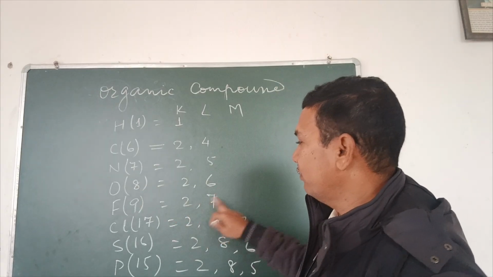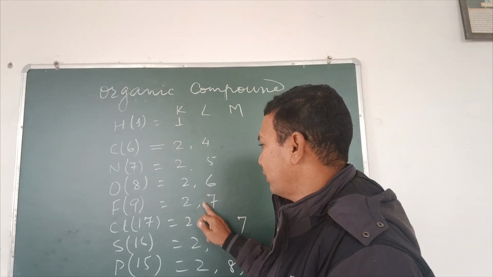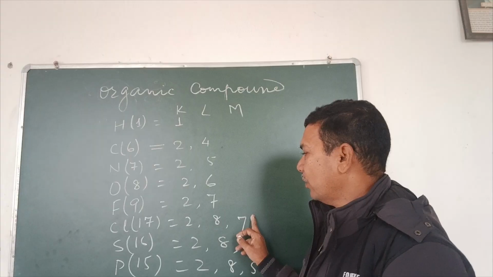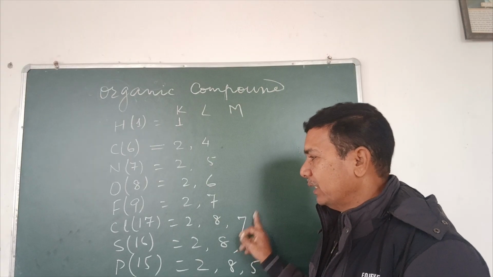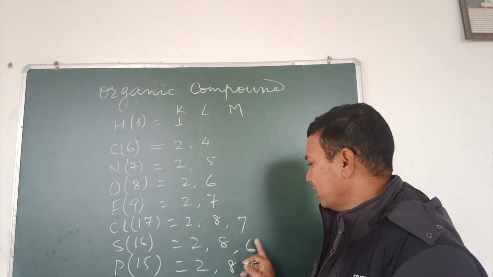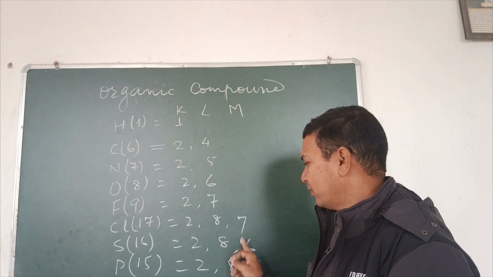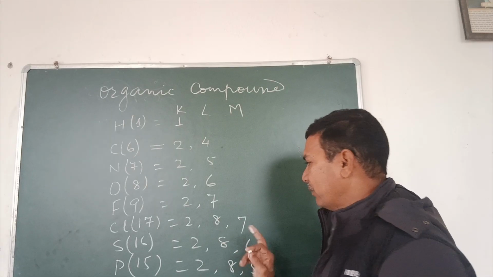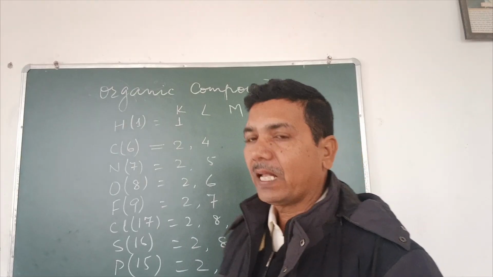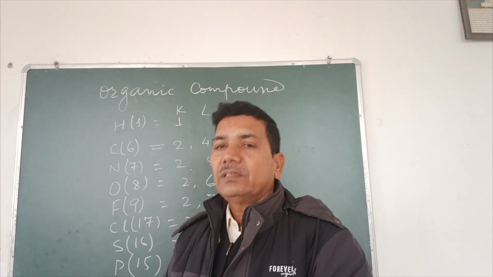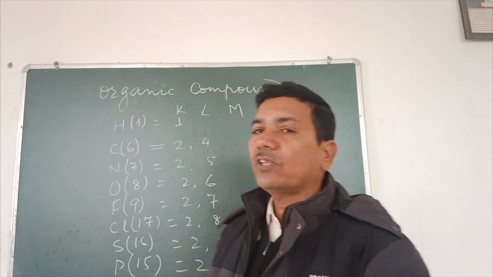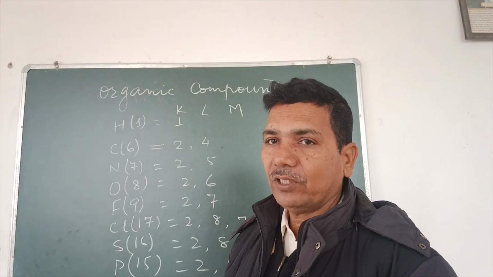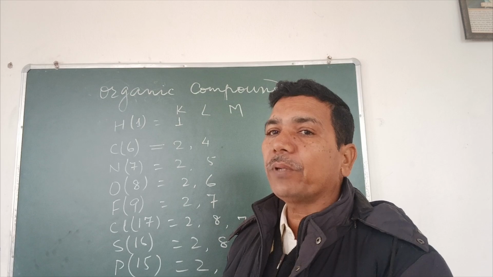electrons, chlorine will share 1 electron of the 7 valence electrons, sulfur will share 2 electrons of the 6 valence electrons, phosphorus will share 3 electrons of the 5 valence electrons. After sharing the electrons in some atoms, some of the valence electrons are left. Those are called lone pairs of electrons.